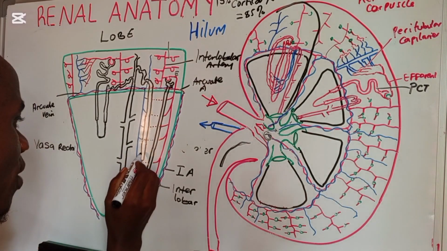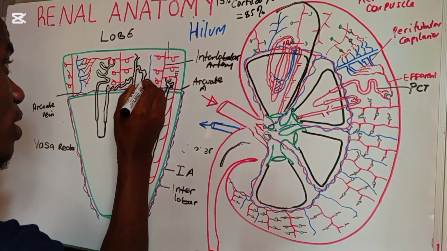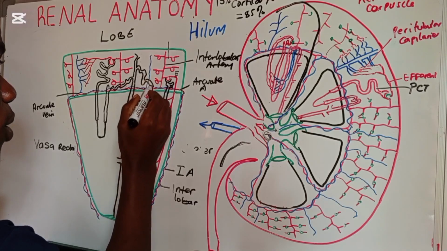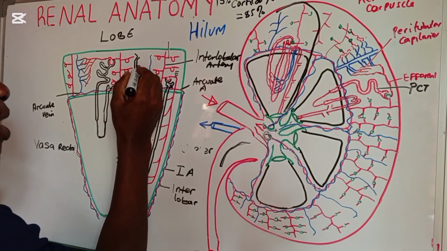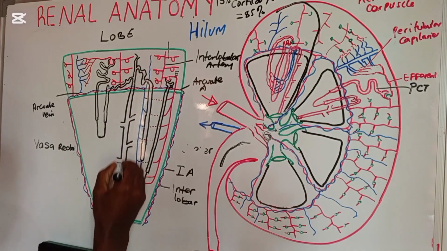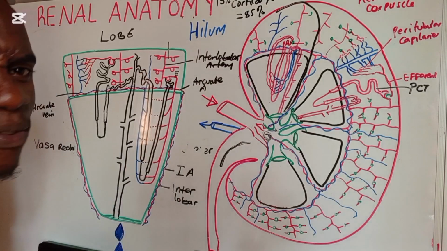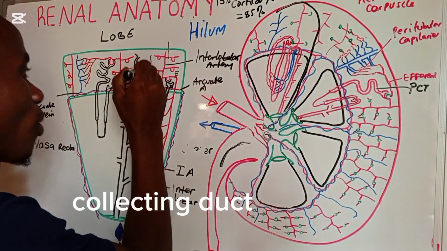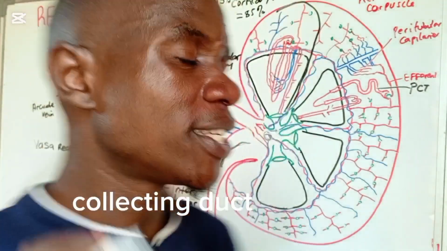So now, when the urine is getting concentrated, this point here is what we call the distal convoluted tubule. Okay, the distal convoluted tubule. Now, the distal convoluted tubule comes in contact with this very long tube, which is going to be uniting very many nephrons from different areas. And they call this one the collecting duct.